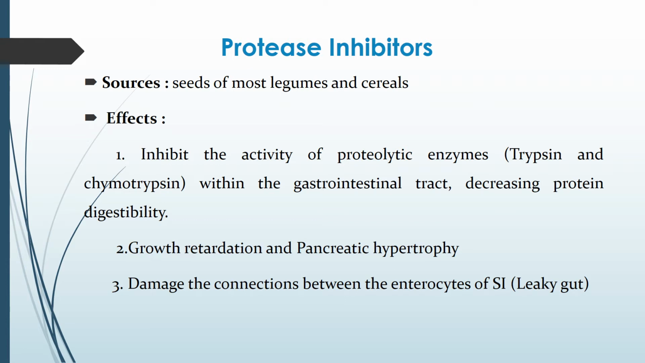First is protease inhibitor. It is found in most legumes and cereals. It inhibits the proteolytic enzymes that are needed to break down the protein in our body. So they are trypsin and chymotrypsin. These enzymes are proteolytic enzymes. So this protease inhibitor inhibits these enzymes, which ultimately decreases the protein digestibility in our body. It also retards the growth and causes pancreatic hypertrophy. It damages the connection between the erythrocytes.